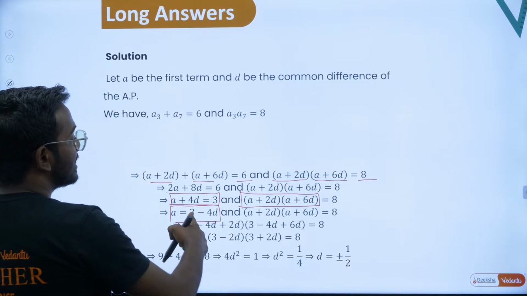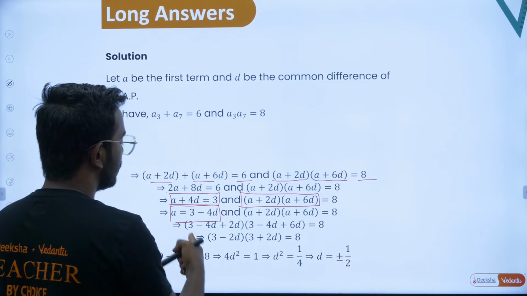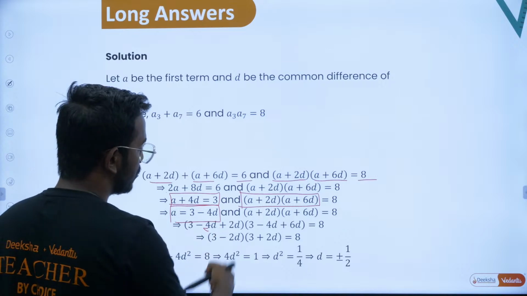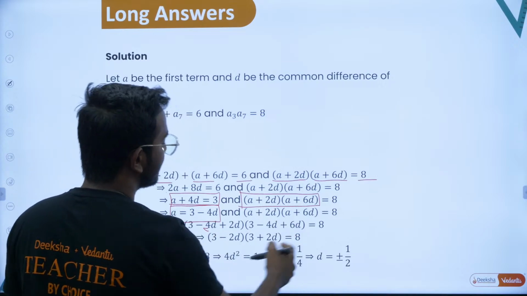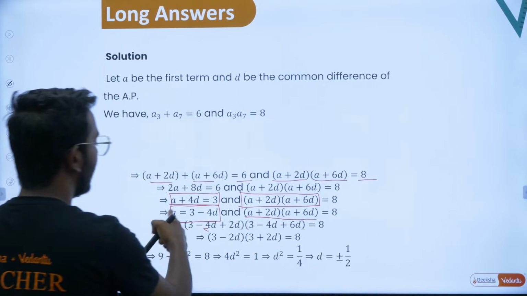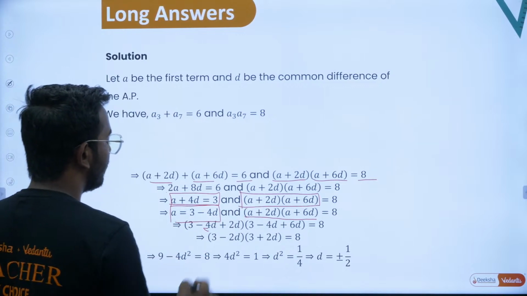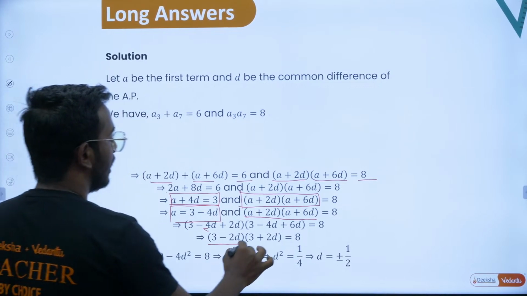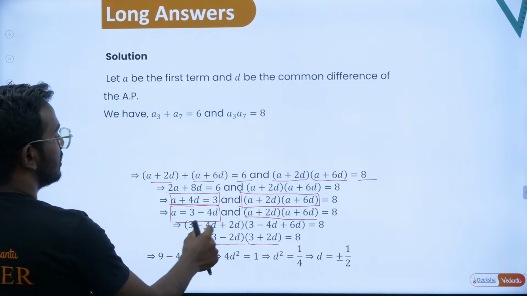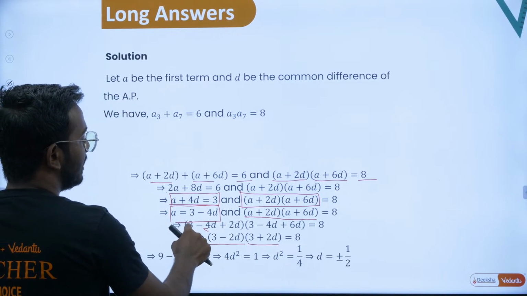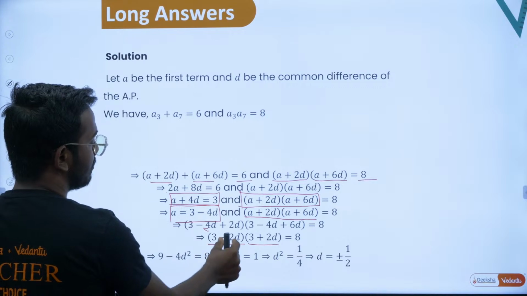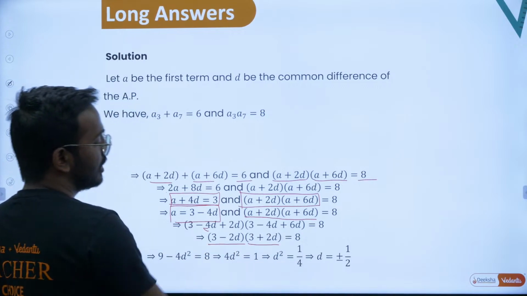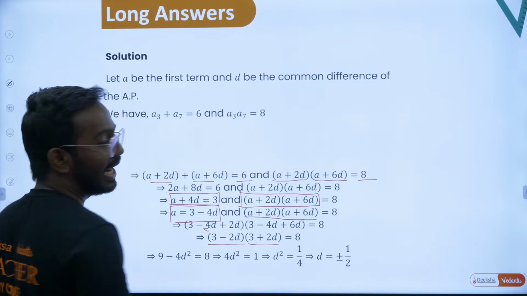From here you can substitute it somewhere here. So that is 3 minus 4d plus 2d, 3 minus 4d plus 6d over here. So if you substitute a is equal to this here, then what will you end up with? 3 minus 2d into 3 plus 2d, because 3 minus 4d plus 2d is 3 minus 2d, and 3 plus 2d. So this will give you 8, right?